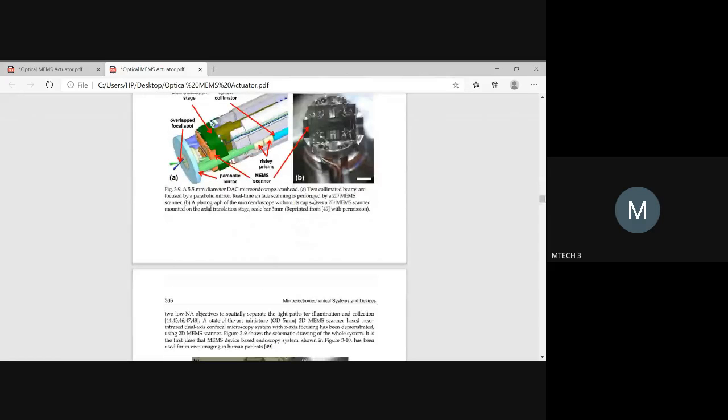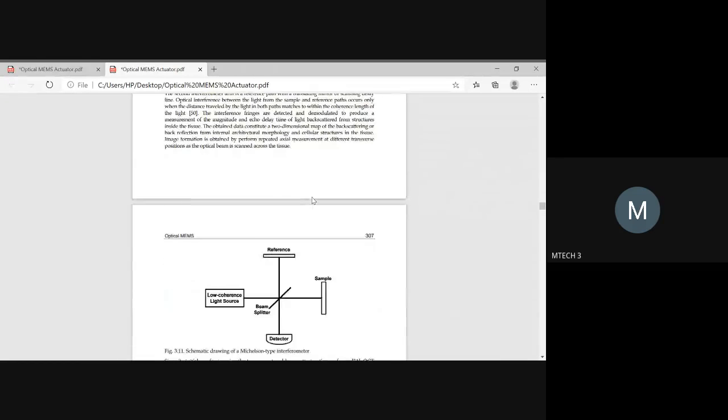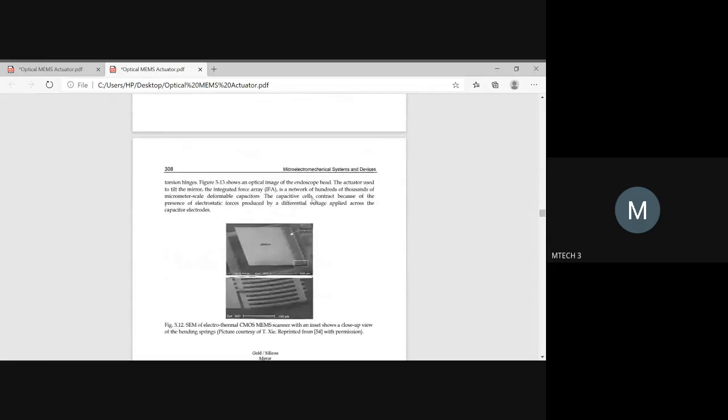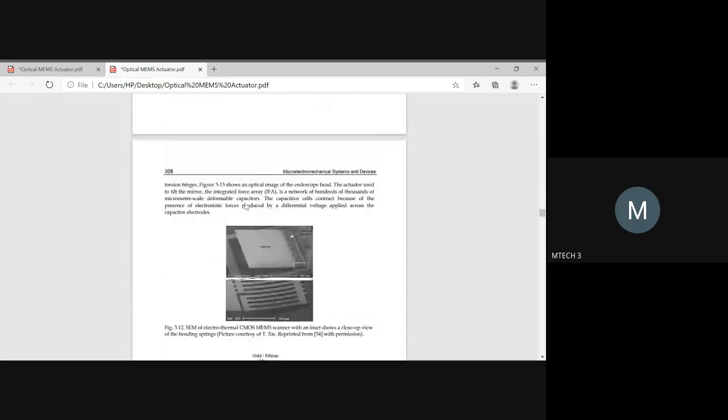If you go through it, you will come to know exactly how beautiful it is. There you also speak about optical coherence tomography, which is widely explained with respect to the interferometer concept. If I remember, yes, you have a Michelson type interferometer mechanism. You can go through it and understand what happens here basically.